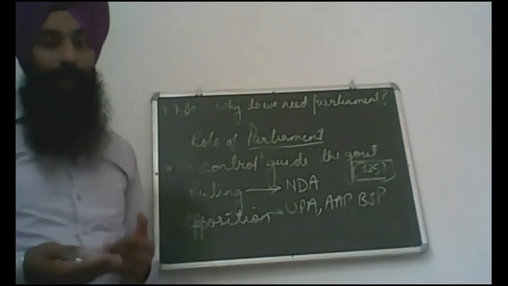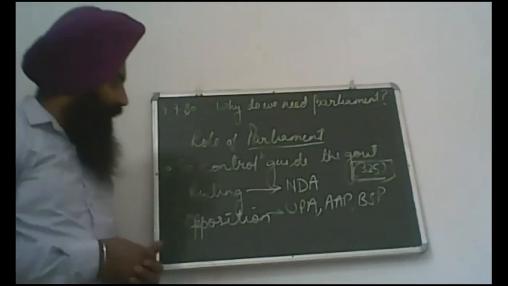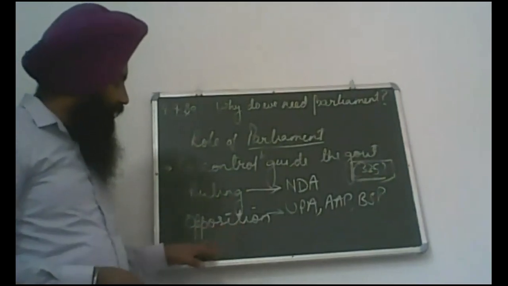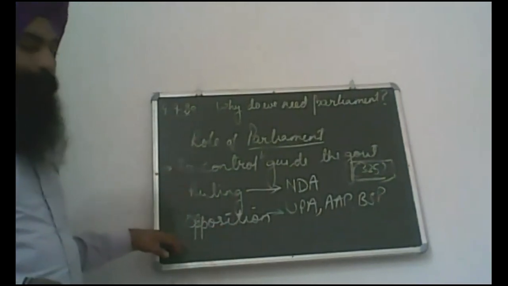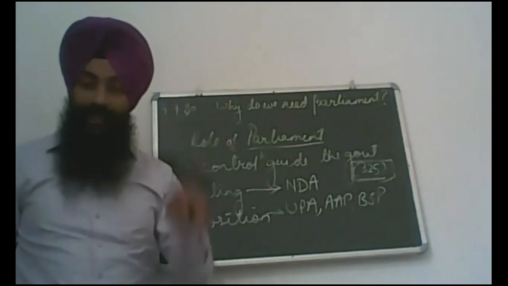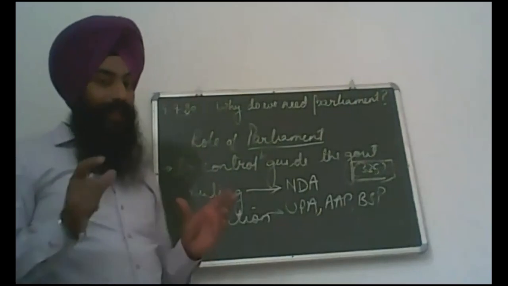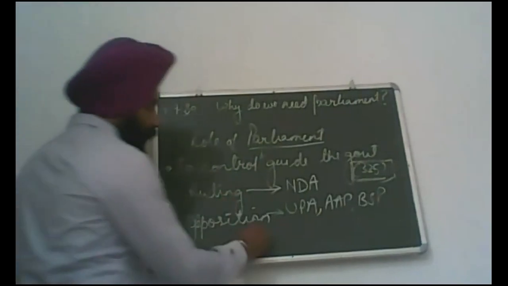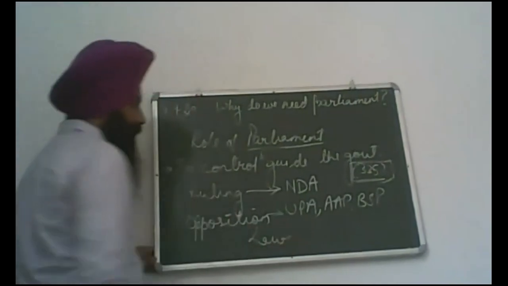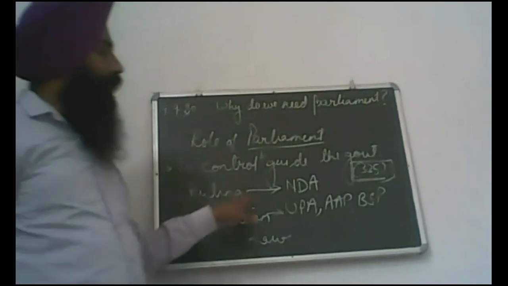For the making of a law, the enactment of a law, both the ruling party and the opposition party are necessary. They should be present in the assembly. Under such circumstances, the speaker can pass that particular law. This is the role of the opposition. So with this, it controls and guides.